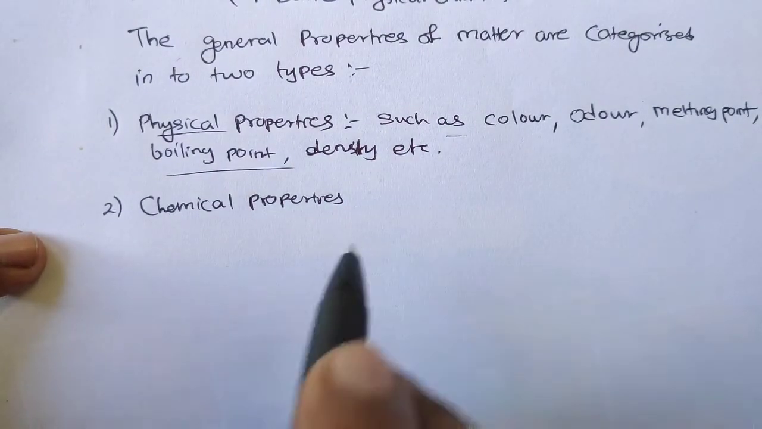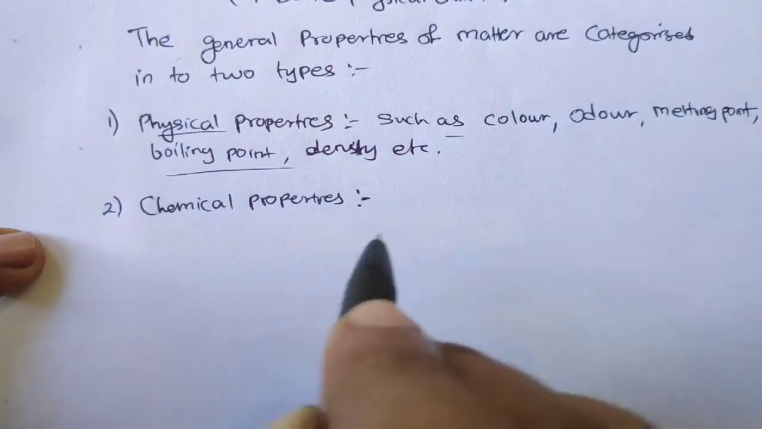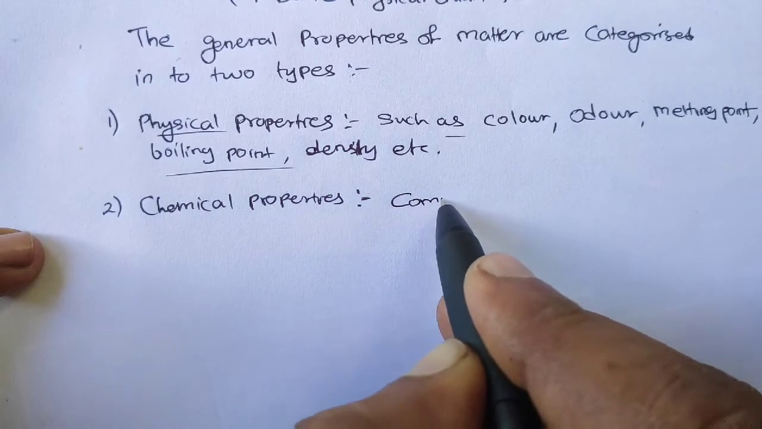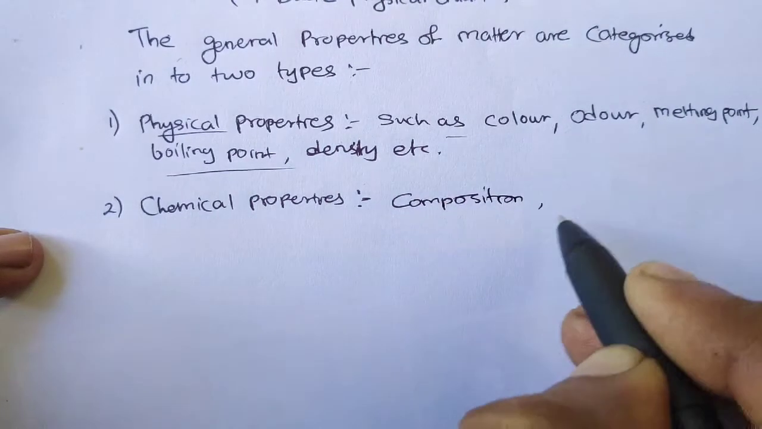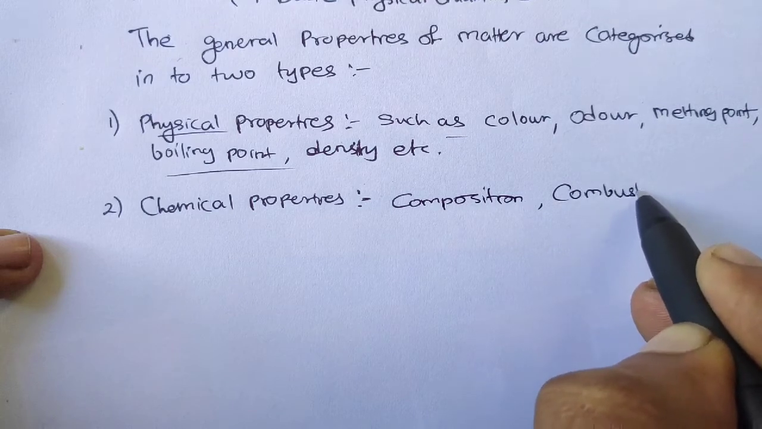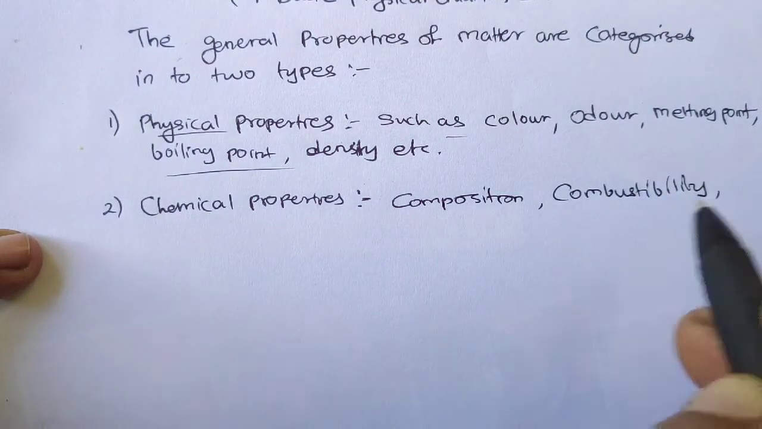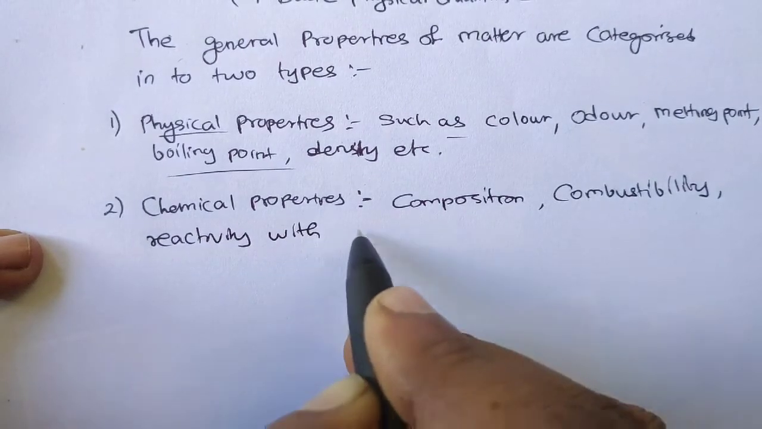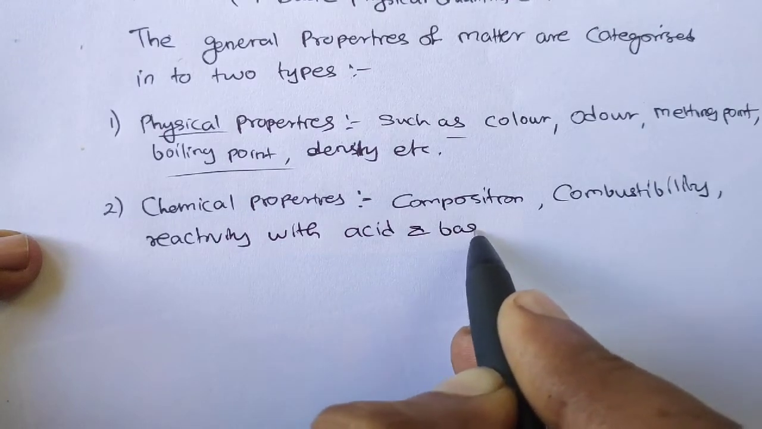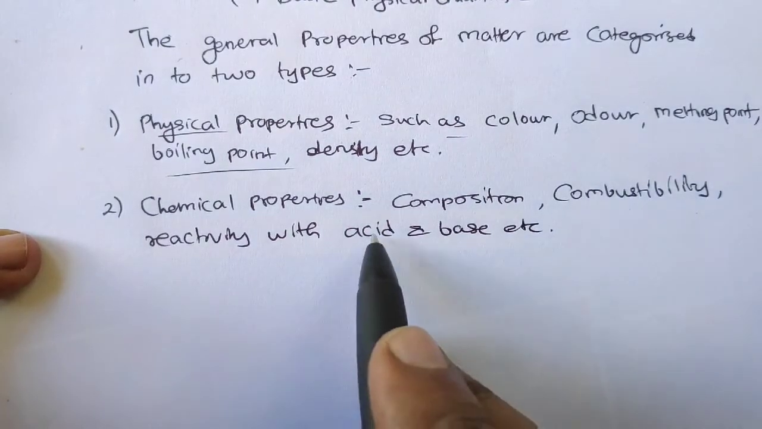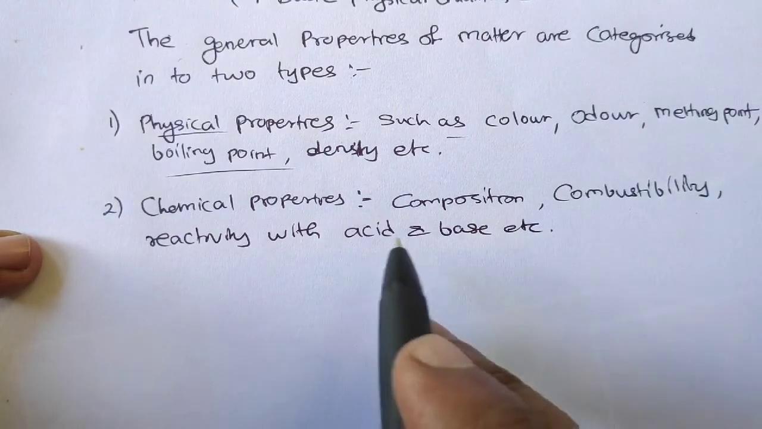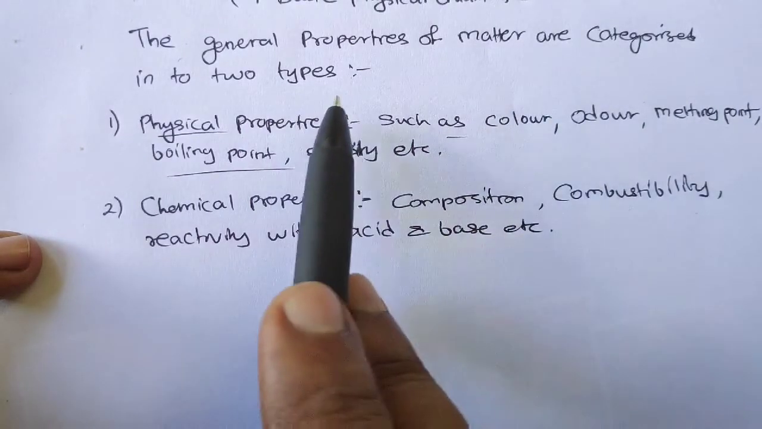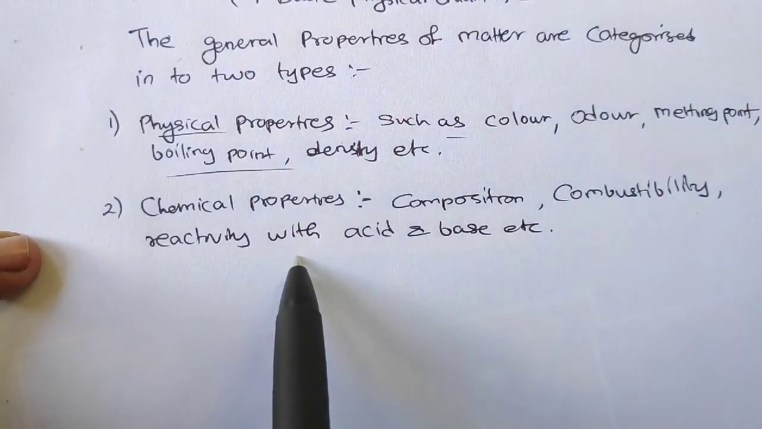And when we talk about chemical properties, what things are included in chemical properties? We can say the chemical properties like composition, combustibility, then reactivity with acids and bases, etc. This all comes in chemical properties. Understood? So the properties of matter are categorized into 2 types, physical and chemical.